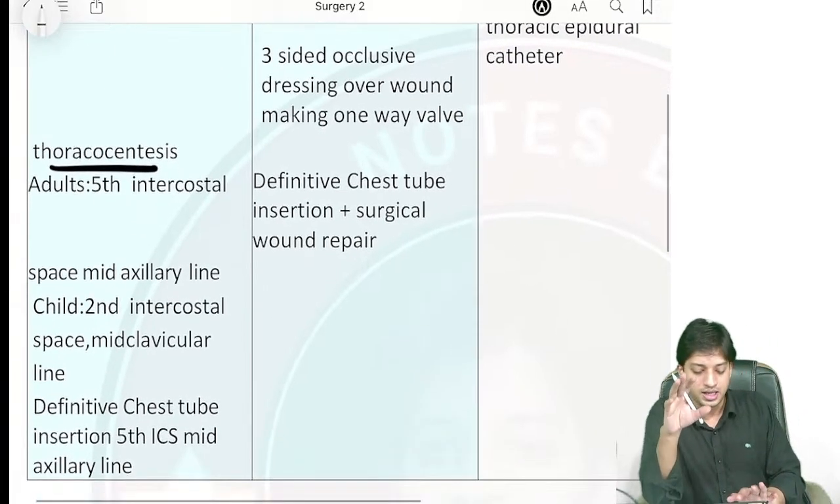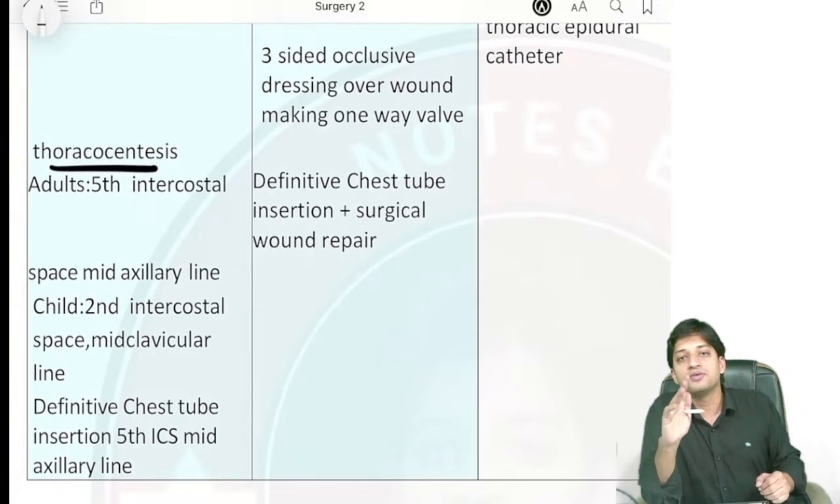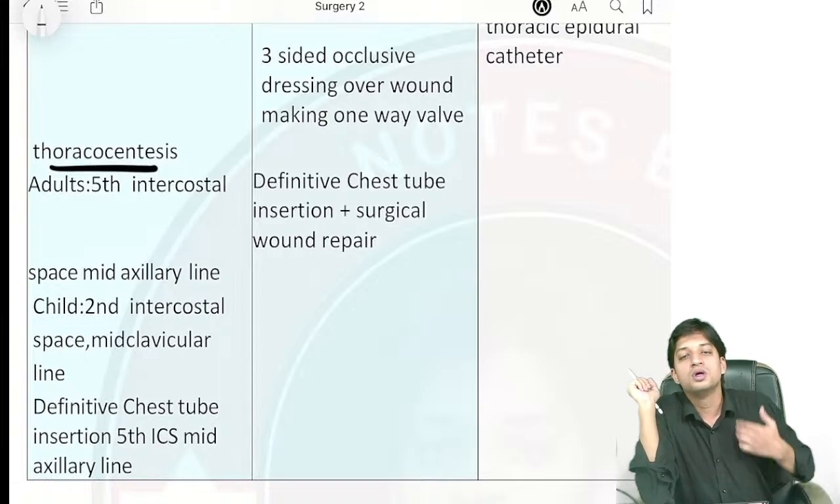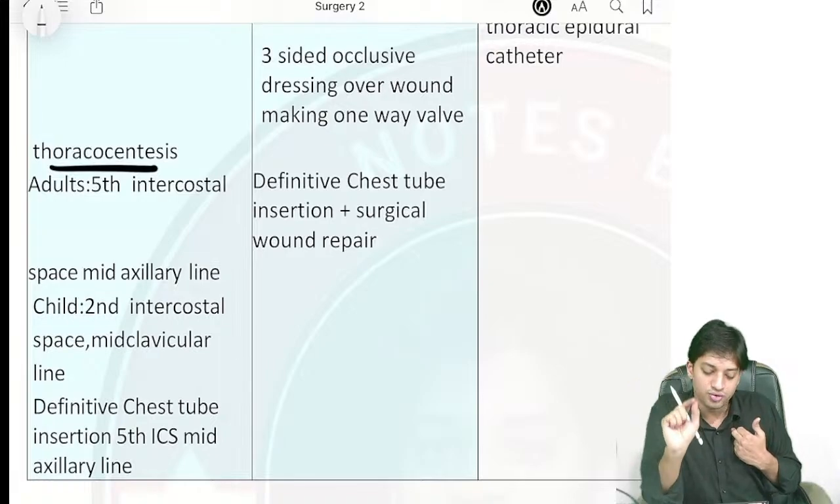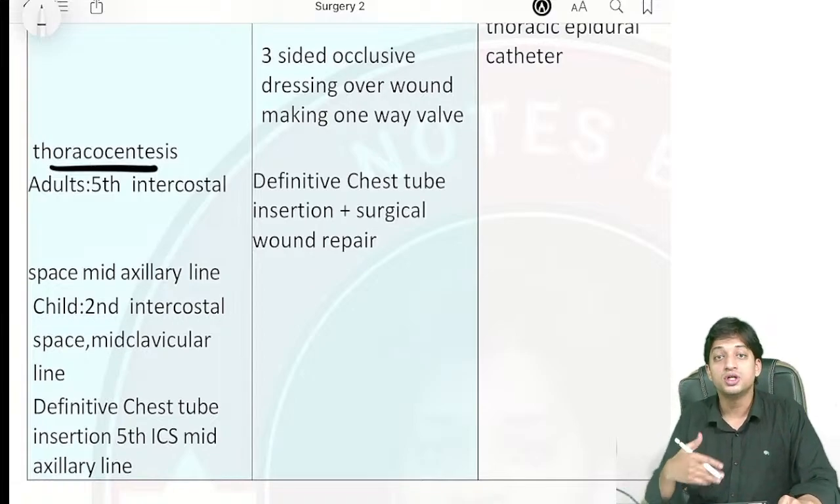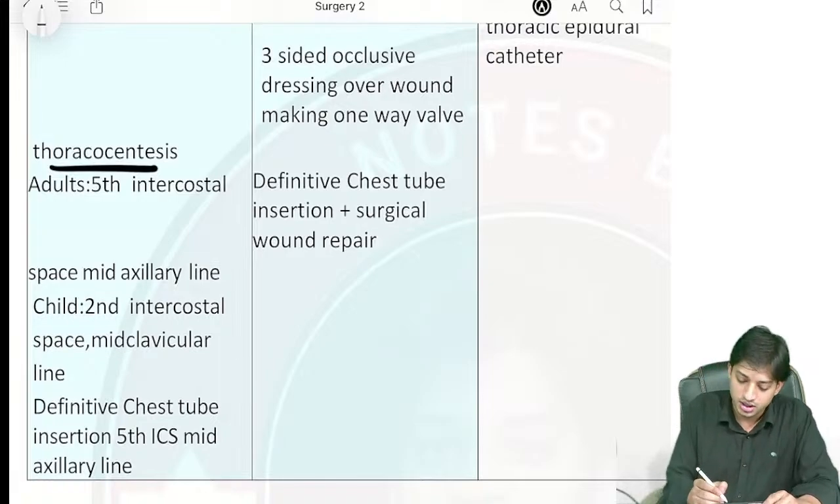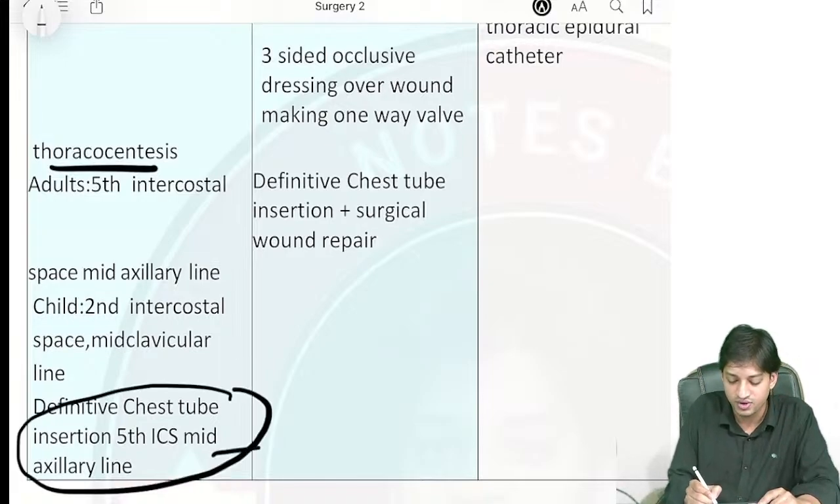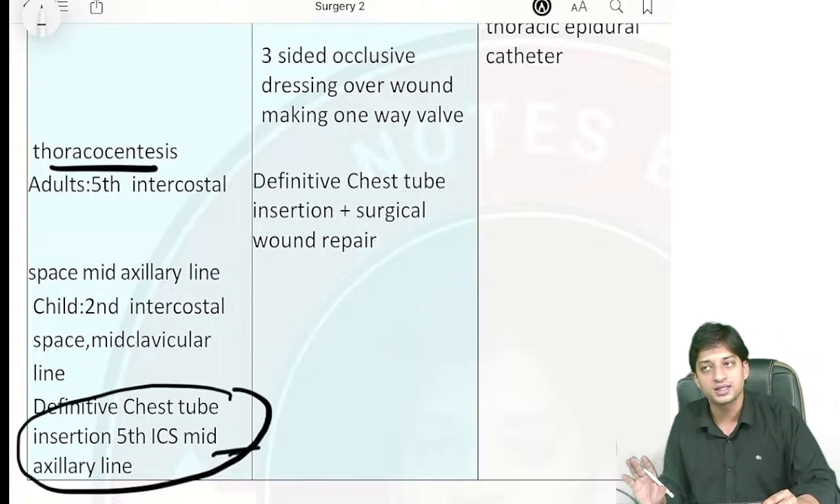Come here and listen. Now in the child, for tension pneumothorax, where will you do the needle thoracocentesis? In the child you will do it in the second intercostal space, in the mid clavicular line. If they ask you definitive management for tension pneumothorax: chest tube insertion at the fifth intercostal space, mid axillary line.